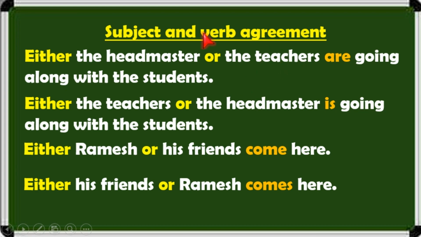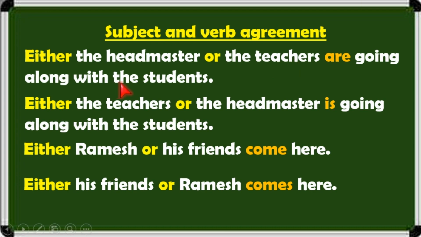So in this sentence, two subjects are there. The first subject, the headmaster. Second subject, the teachers. So the headmaster, as you know, is singular, the teachers plural. When you use either or in a sentence, the verb always depends on the second subject, not the first subject. Second subject. So here we used are, because the teachers is plural.